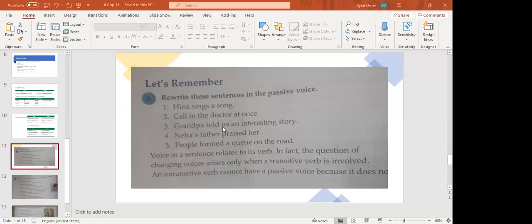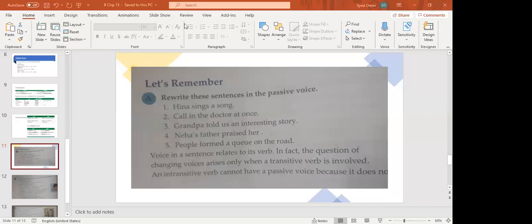Okay, so you have to focus on the direct object. The direct object is us. Some students write it like this: an interesting story was told to us by grandpa. This is also correct, but grammatically we are focusing on the direct object. So the direct object is us. We were told an interesting story by grandpa.